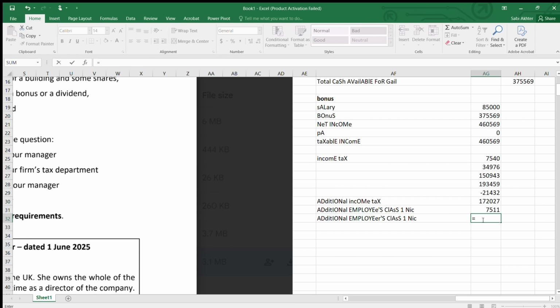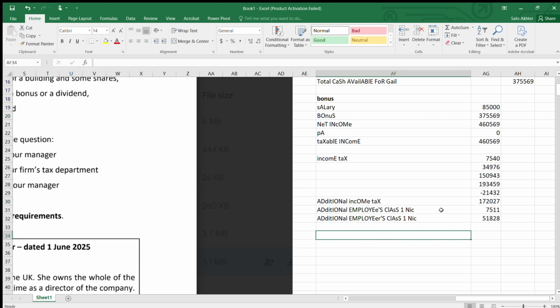Next, employers. So I'll just copy paste it and I will just change the word to employer. So when you are taking the employers, it is simply the bonus multiplied by 13.8%. Here also I will drop down the decimal and take the whole number. Okay, 51,828. And then remember they told the corporation tax saving. Why corporation tax saving when you're taking bonus? Because that bonus and employers class 1 NIC are deductible from your trading profit. Deductible from trading profit means your corporation tax will be saved. You do not have to pay corporation tax on both of them. So how are you going to get that reduction in corporation tax, or corporation tax saving?